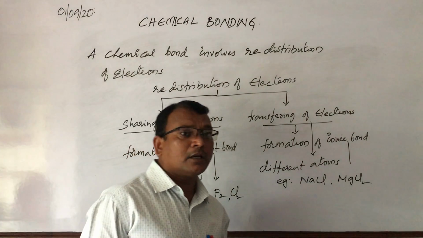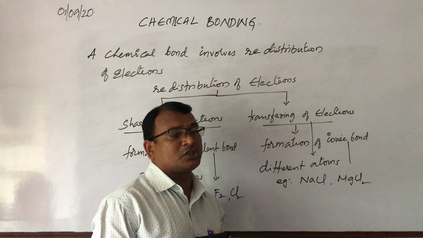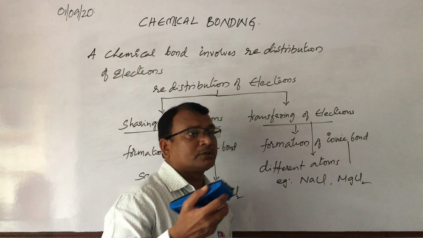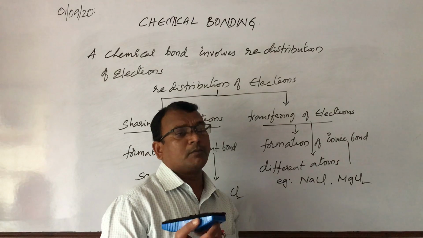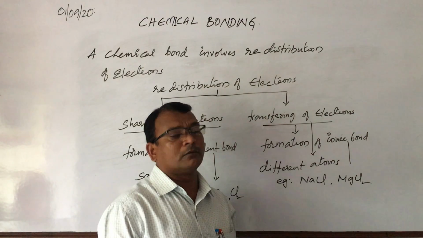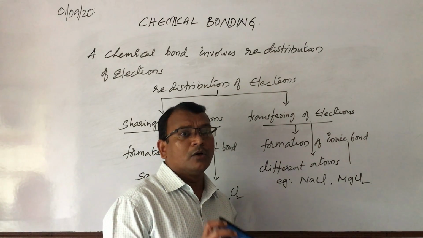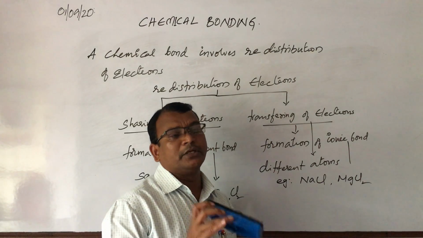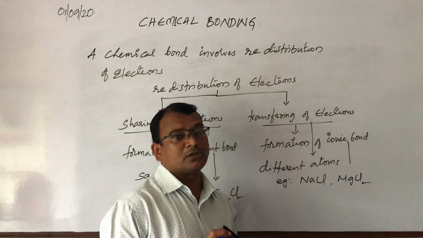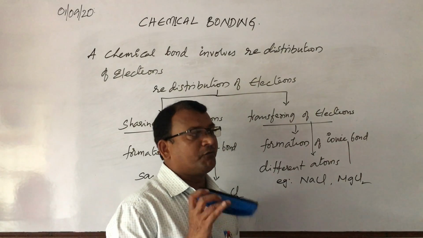You may ask me, sir, do all the atoms require stability, and do all the atoms form chemical bonds? Is it necessary? No. Only few atoms can attain stability. Why? Because it all depends upon the octet configuration.